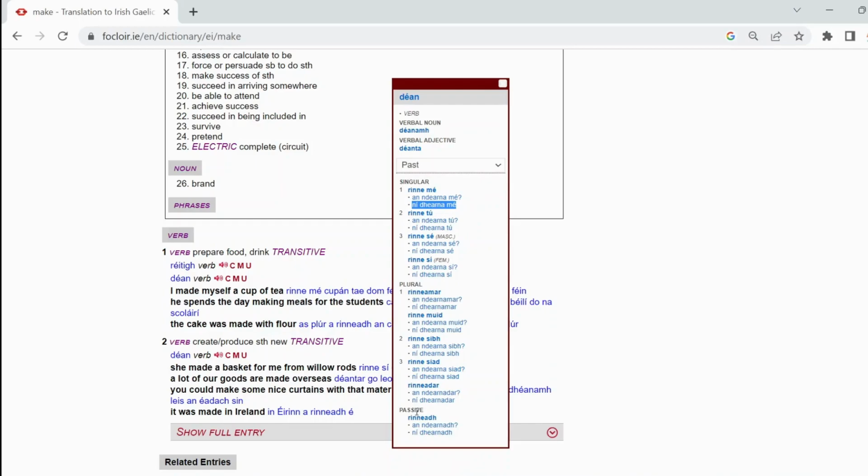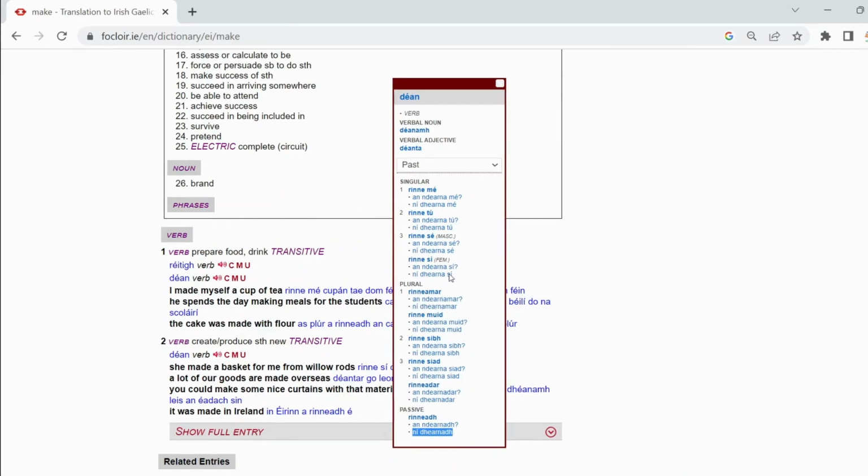And the passive, that's the form used when it's not clear who did, does, or will do something. Rinneadh in this case. For example, rinneadh an obair faoi deifir. The work was done in a hurry. That's the passive form. It's not clear who did the work. And the interrogative form, an ndearnadh, was it done? And the negative form, níor rinneadh, wasn't done, of the passive are also given.